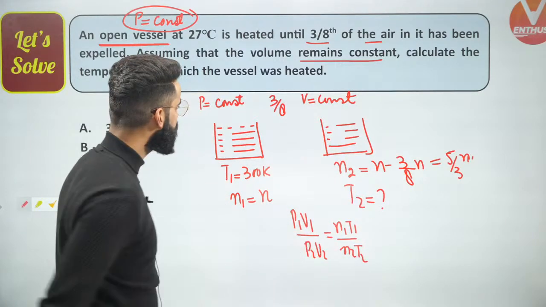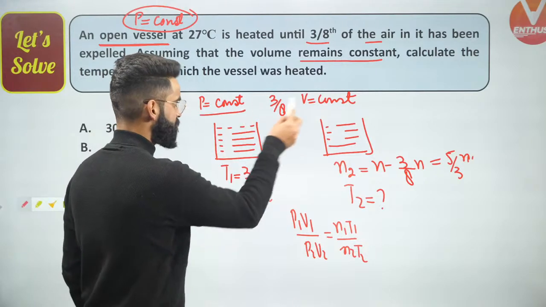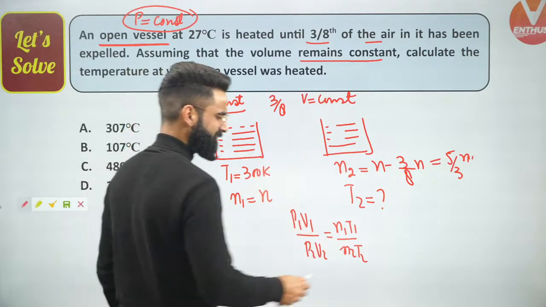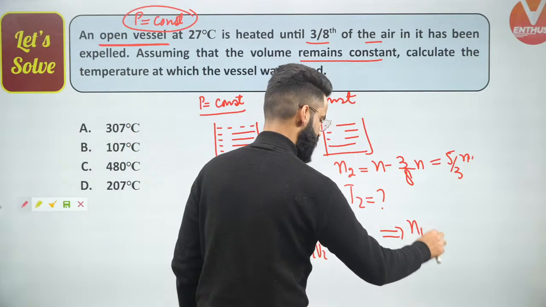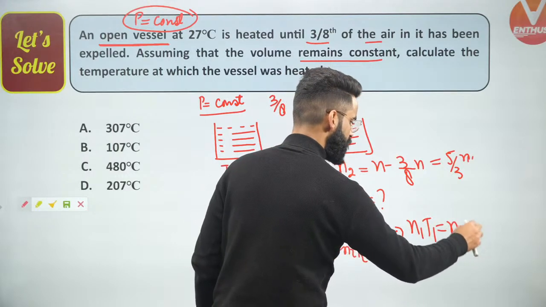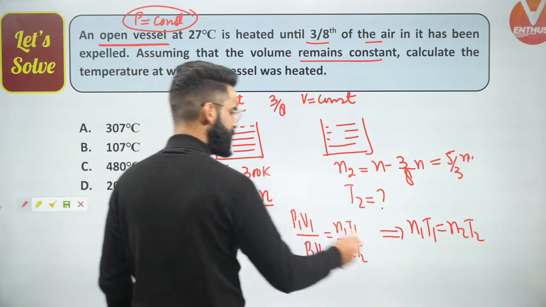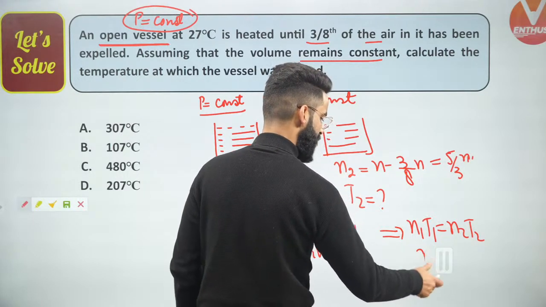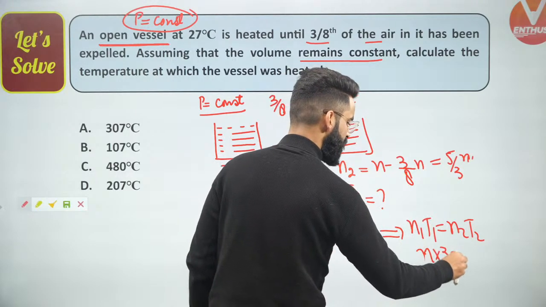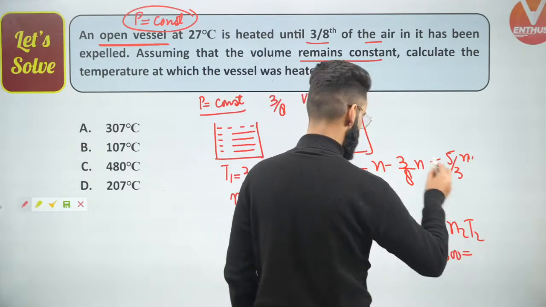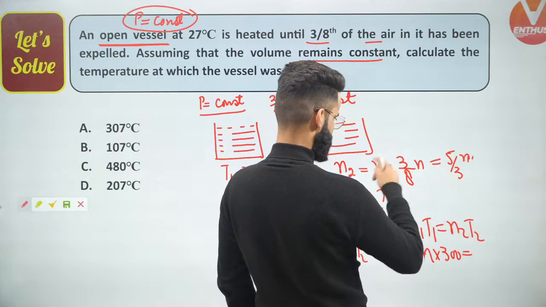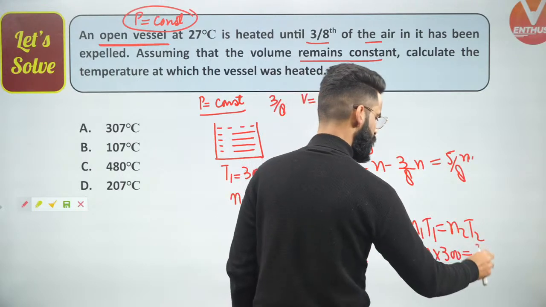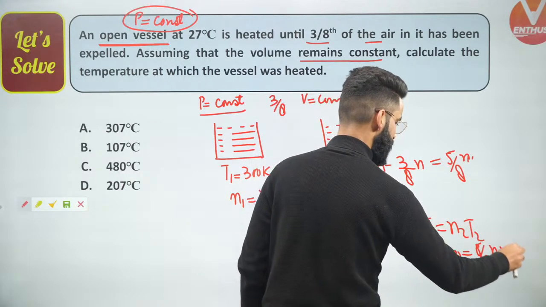Now we got to know this is the open vessel concept, so pressure is constant, volume is constant. So whatever pressure and volume terms we have, just cancel them all. I get the equation in the form N1 T1 is equal to N2 T2. I know the value of N1, that is N. T1 is simply 300 Kelvin. N2 is, just a second guys, it's not 5 by 3. It is 8 minus 3, 5 divided by 8. N2 is 5 divided by 8 multiplied by N, multiplied by T2.